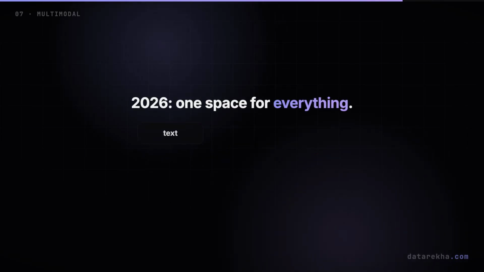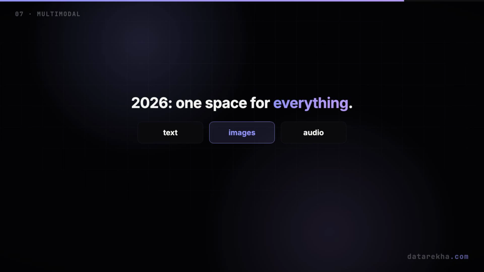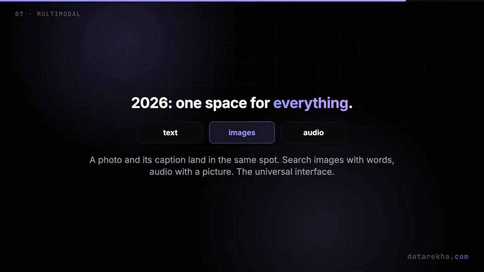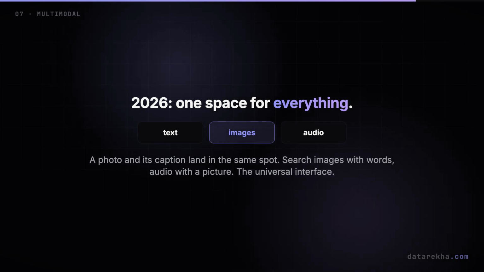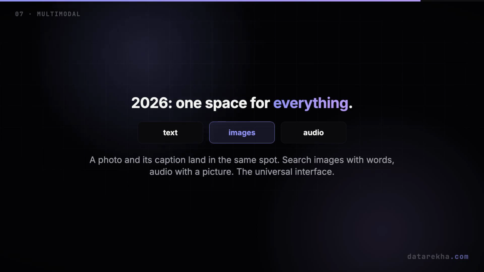And in 2026, these spaces are going universal. A single model now embeds text, images, and audio into one shared space. So a photo and the sentence that describes it land in the very same spot. You can search images with words or audio with a picture. The embedding is quietly becoming the universal interface between every kind of data and the models that reason over it.